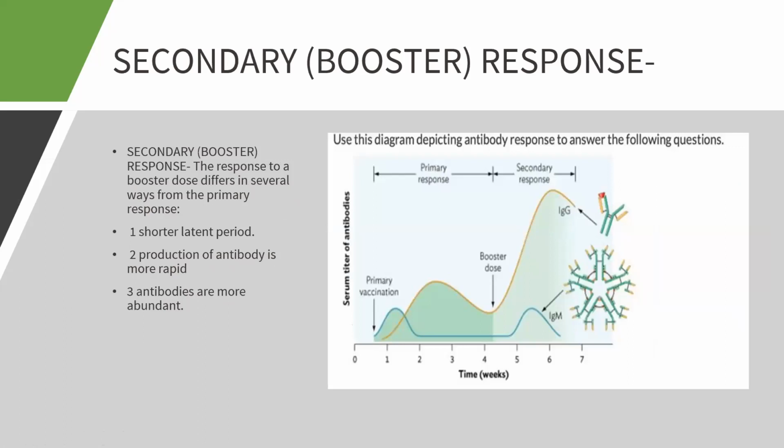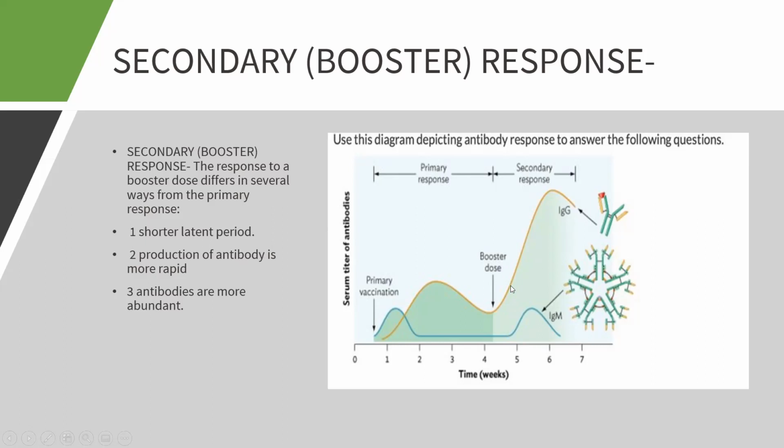Then there is a secondary response that is also known as a booster response. The booster response differs in several ways from the primary response, with a shorter latent period, and it produces antibodies, as you can see, more rapidly and more abundantly.